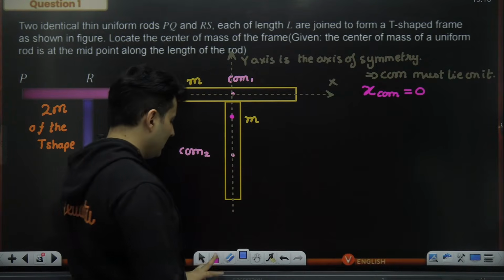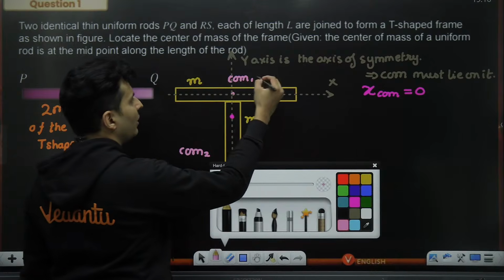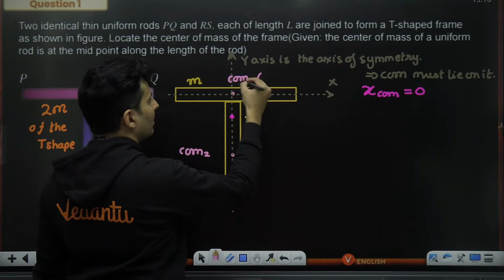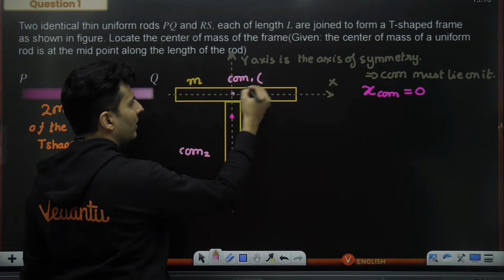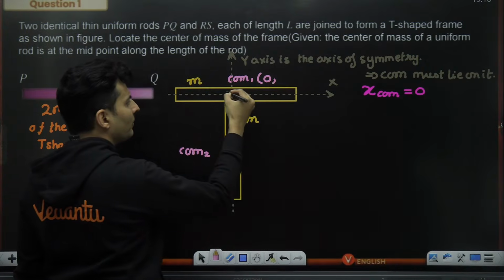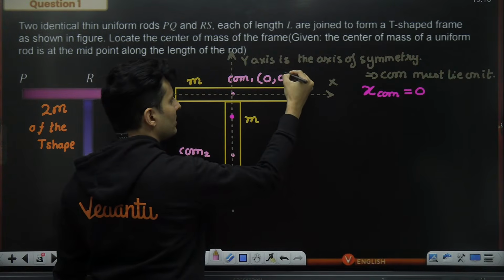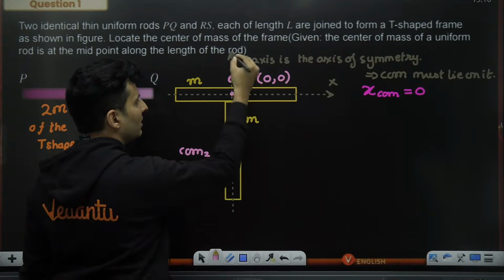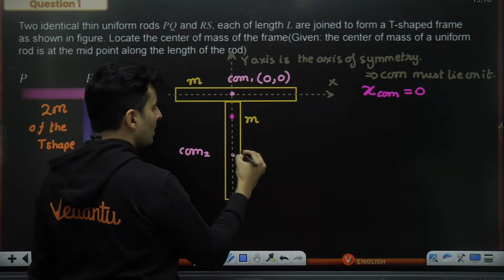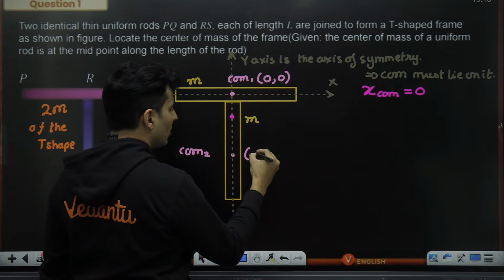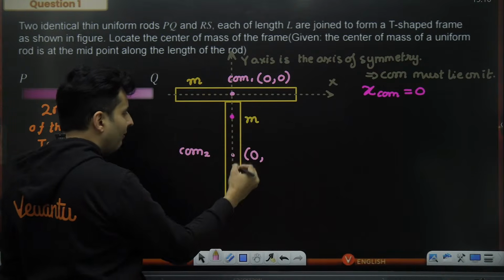What is the center of mass coordinate, y-wise, for this rod? The x coordinate is anyway 0. The y coordinate is also 0 because this is itself the origin. X and y are meeting over here. For this point, the x coordinate is 0. But what about the y coordinate?